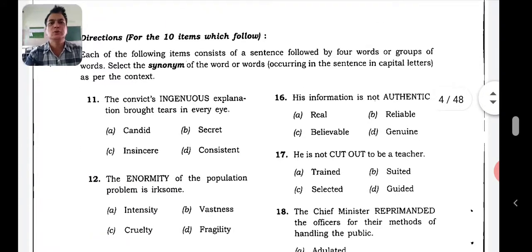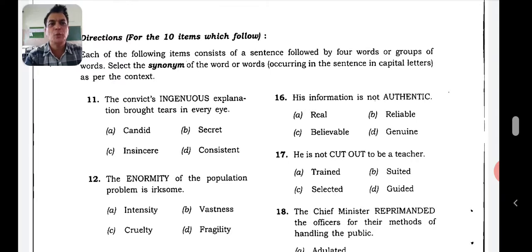Now let's go to synonyms. So second question is dealing with synonyms. The convict's ingenuous explanation brought tears in every eye. Now ingenuous explanation. So here the convict was quite outspoken, frank. And that's why here candid would be the appropriate one.